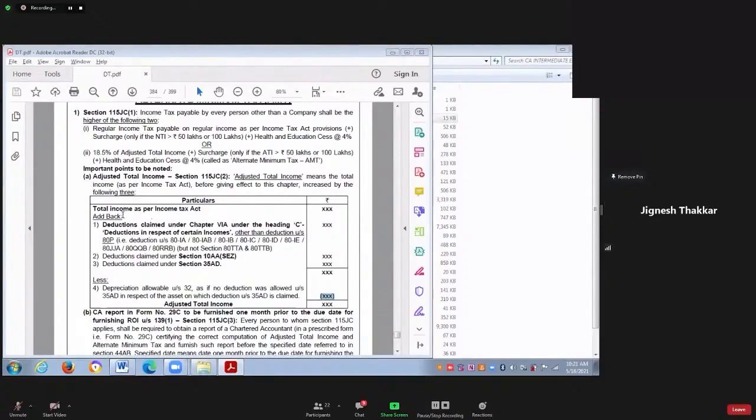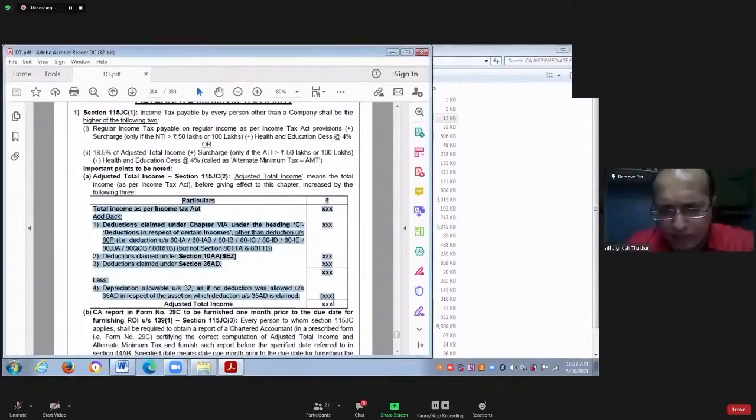Yes. So what we are trying to understand? We are trying to understand how to calculate the tax liability as per the alternative mechanism developed by the government. For that purpose, you have to calculate adjusted total income. For that purpose, you have to calculate what? Adjusted total income. And this is the format for calculating your adjusted total income.